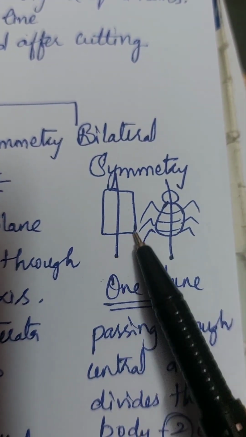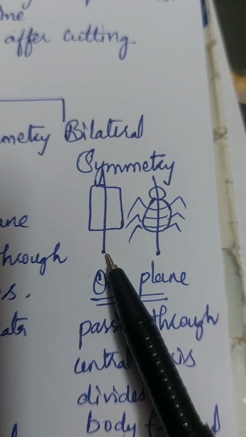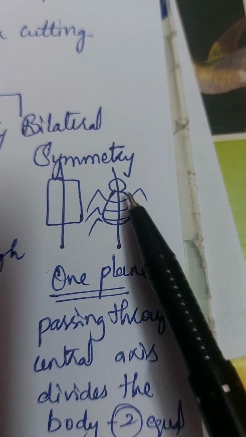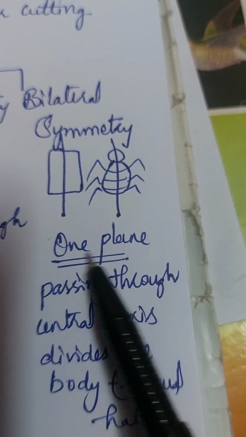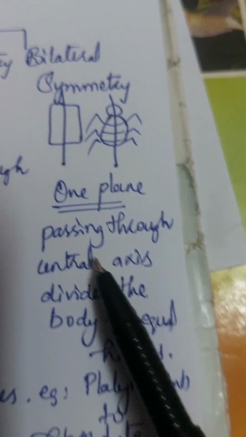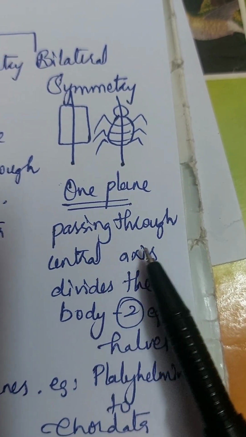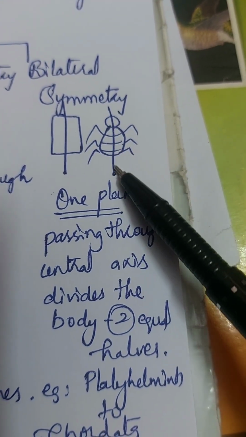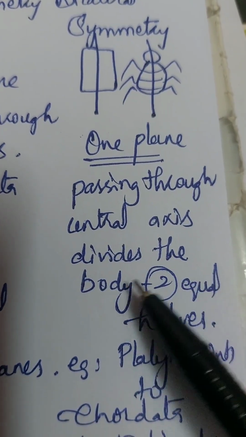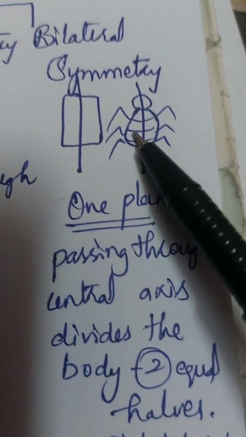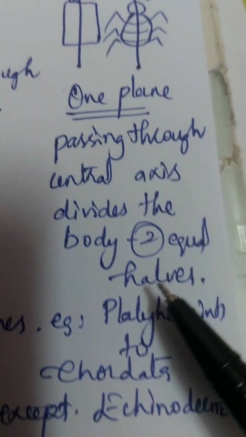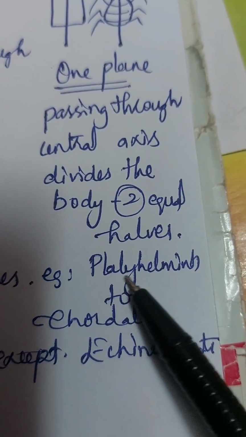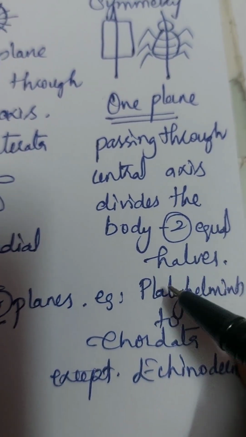Next is bilateral symmetry. The organism can be divided into 2 equal halves only in one plane. For example, one insect I have drawn here, through one plane only. If it is passing through the central axis, the organism can be divided into 2 equal halves. Example for that, it is from Platyhelminthes till Chordata.